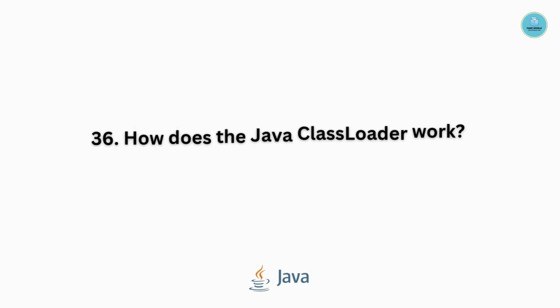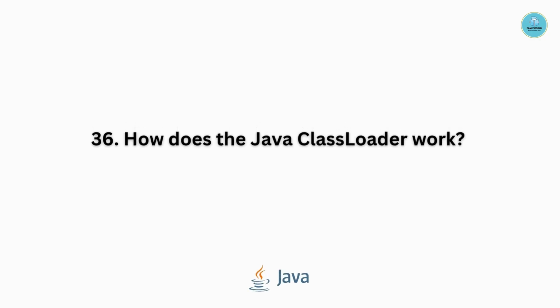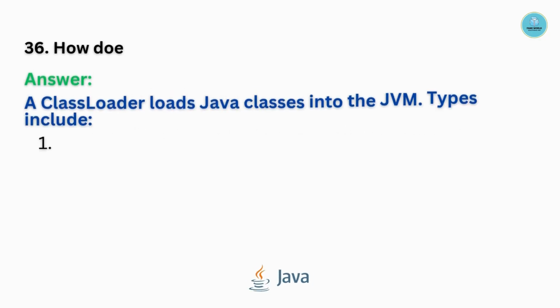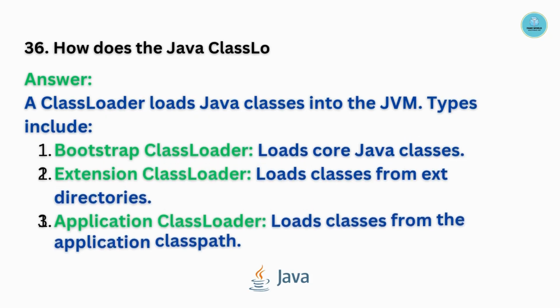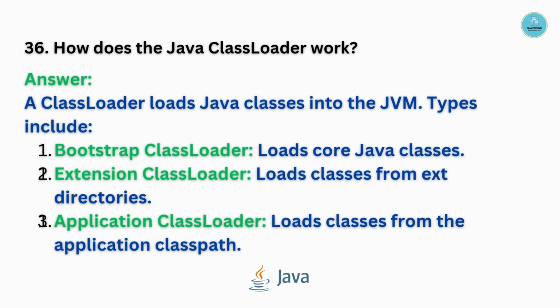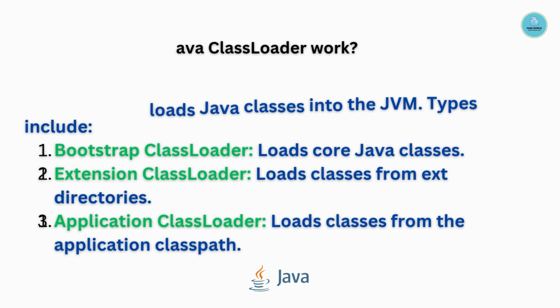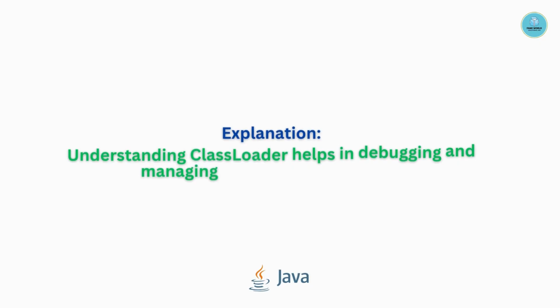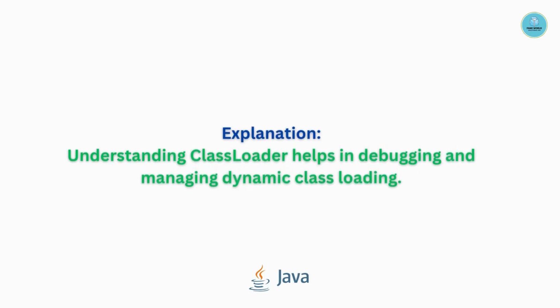Question number 36. How does the Java class loader work? A class loader loads Java classes into the JVM, that is the Java Virtual Machine. The types include Bootstrap class loader, Extension class loader, and Application class loader. Bootstrap class loader loads core Java classes. Extension class loader loads classes from ext directories. Application class loader loads classes from the application classpath. Understanding class loaders helps in debugging and managing dynamic class loading.